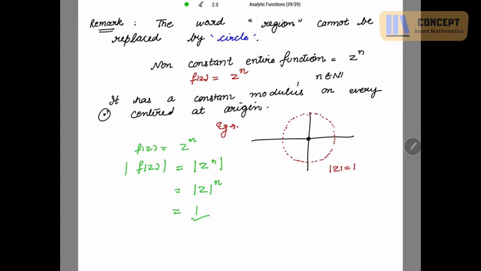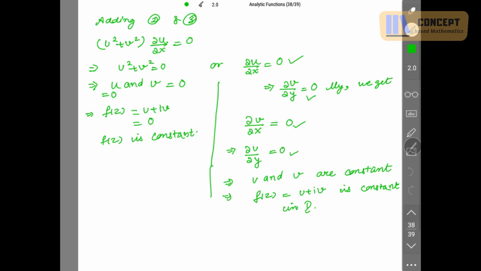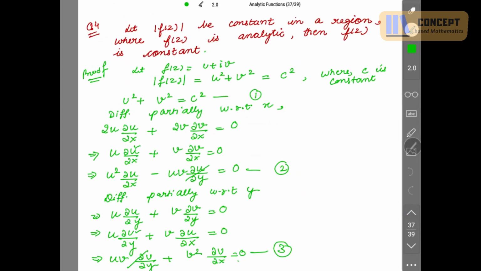In case I replace this word region with the word circle. But in the previous question, I have used the word region, and my mod of f z is also constant, and in this case the function is constant. The function is proving to be constant because here it is based on the region.